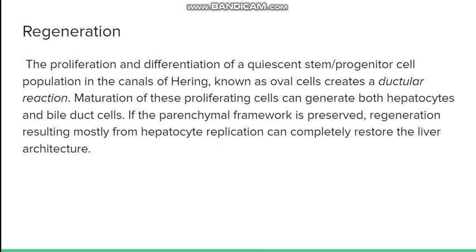Now going to regeneration. After fulminant hepatitis, regeneration can also take place. Regeneration takes place from stem cells which are present in the canal of Hering. They are known as the oval cells, and this leads to a reaction known as ductular reaction. Now ductular reaction can regenerate both hepatocytes and bile duct cells. The regeneration will vary according to the condition of the liver. So if the parenchymal network is preserved, the regeneration can restore the liver architecture.